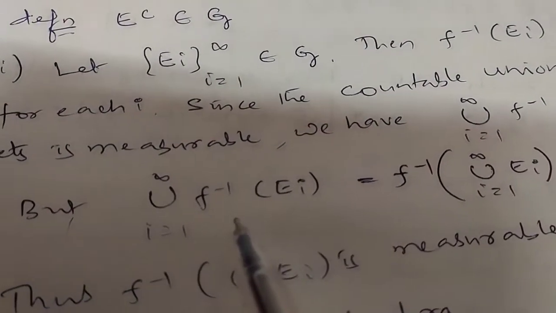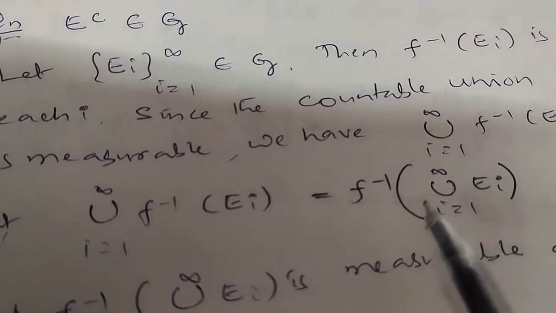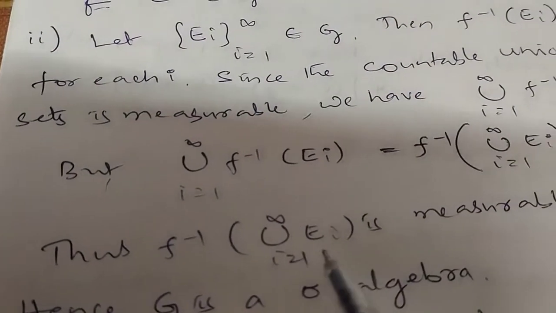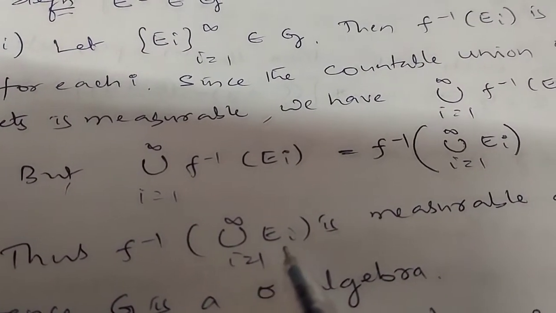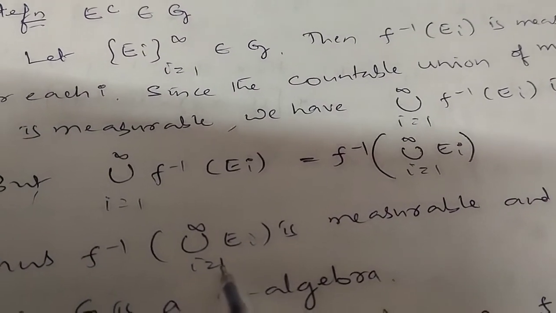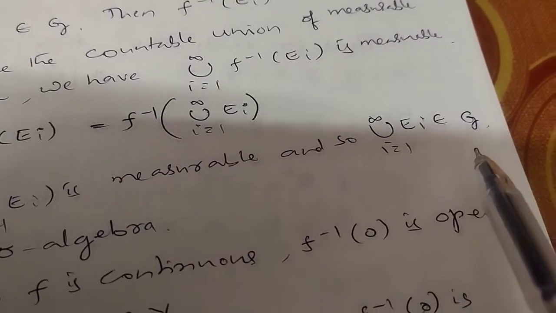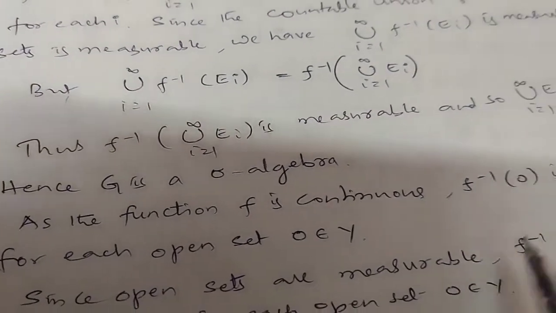But this union can be written as f inverse of the union of E_i. Thus f inverse of the union of E_i is measurable, so by definition of G, the union of E_i is an element of G. Thus, G is a sigma algebra.